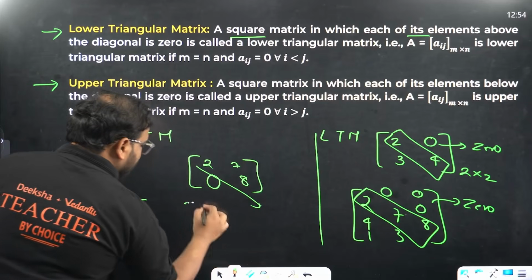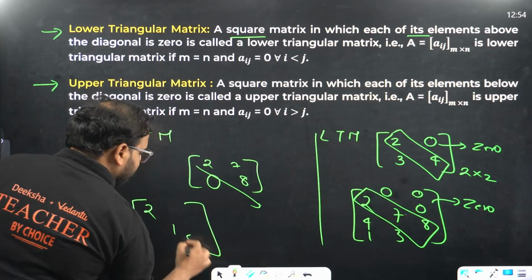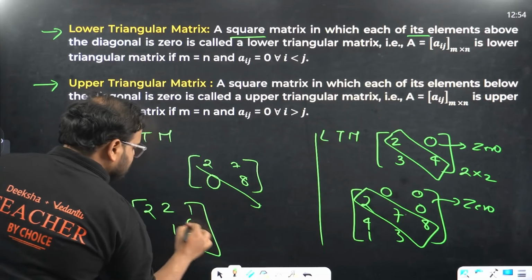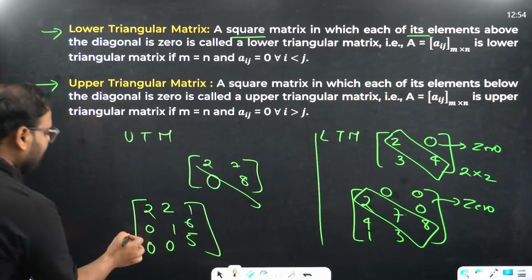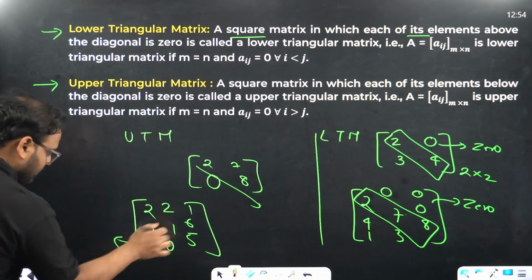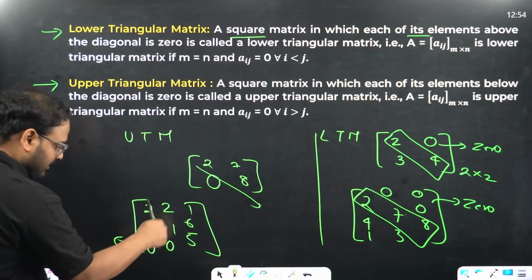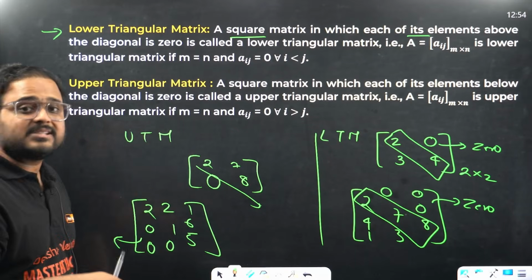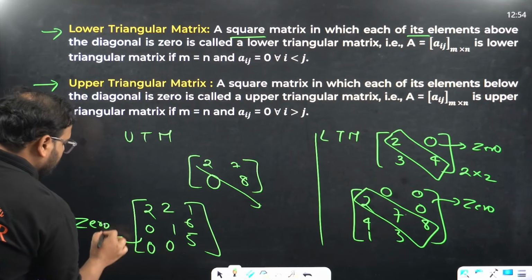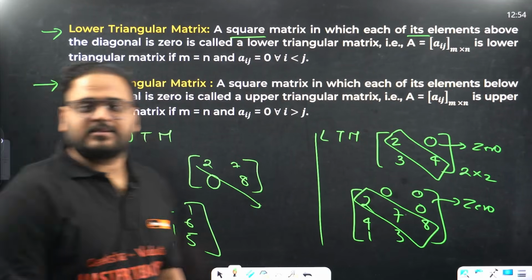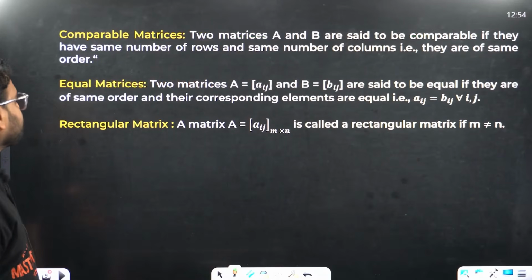3 cross 3, if I check, 2, 1, 5, 2, 1, 6, and this is 0, 0, 0. So the diagonal creates the partition, and if all the elements below the diagonal are 0, it's called an upper triangular matrix. Clear? Moving on.